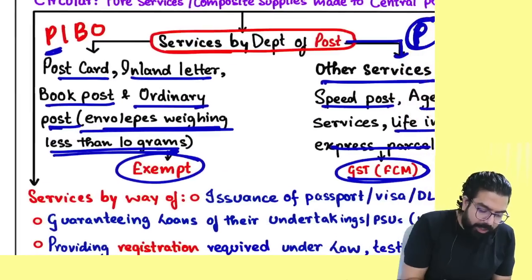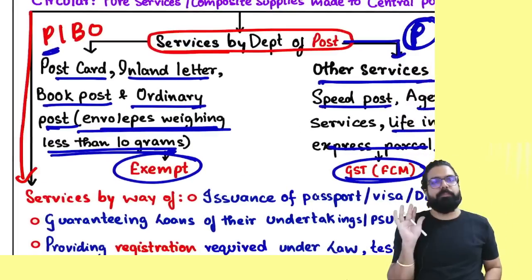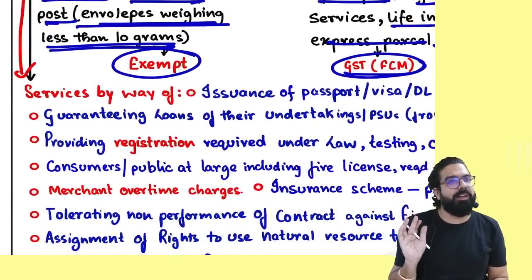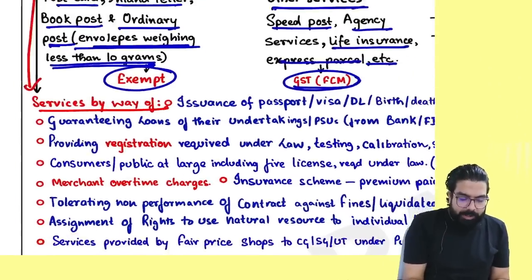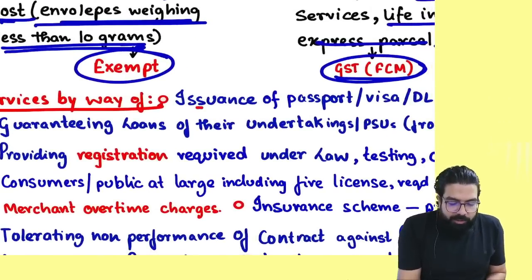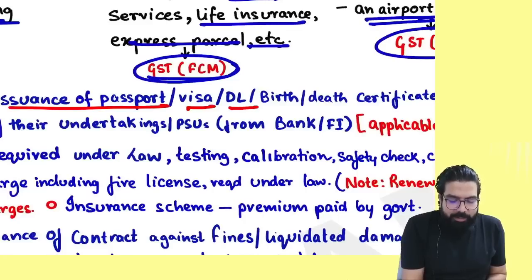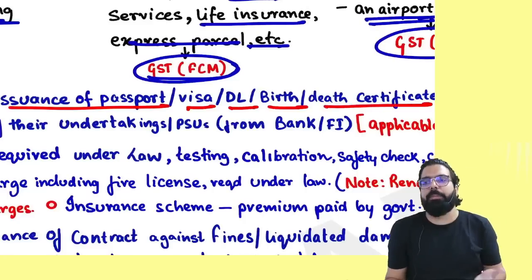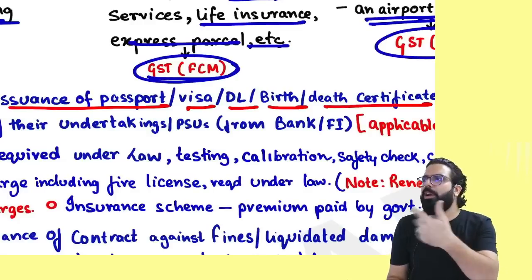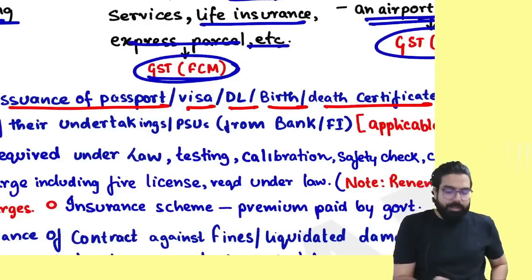Now, there are some services of the government which are always exempt. Services by way of issuance of passport, visa, driving license, birth certificate, death certificate. Whatever charges the government takes for issuing these is always exempted.